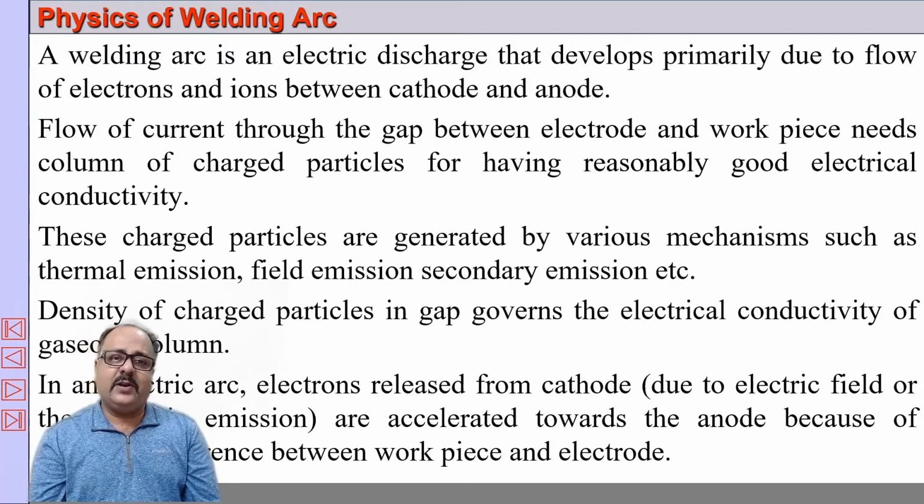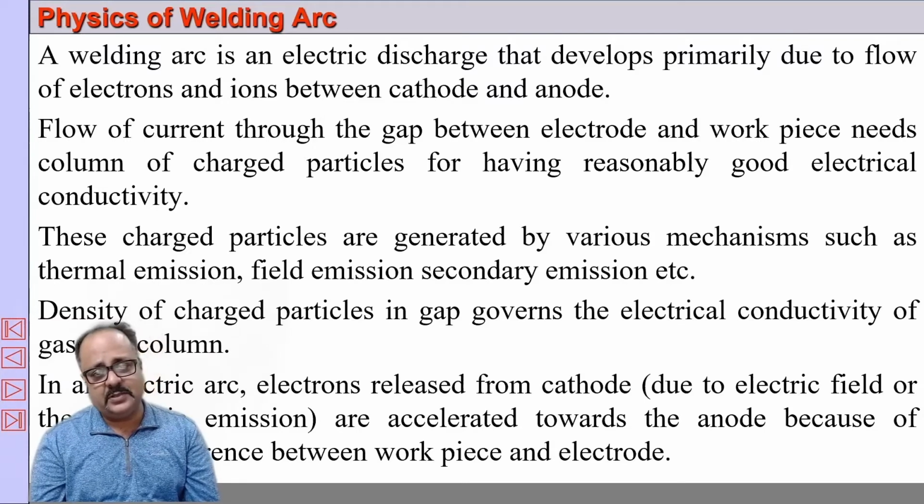Now for sustenance of the electrical discharge across this gap, the air column between the cathode and anode has to be ionized, or it has to become a plasma, where it becomes a good conductor of electricity, and there is a jump of electrons from the cathode to the anode, and you have a sustained electrical arc. Now these electrons are emitted because of various mechanisms. It can be thermal emission combined with secondary emission, or it can be field emission combined with secondary emission.